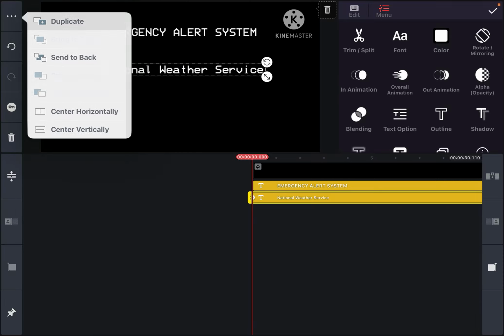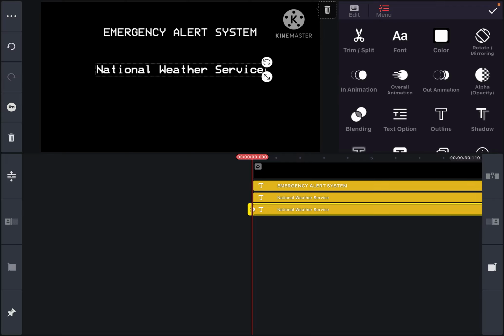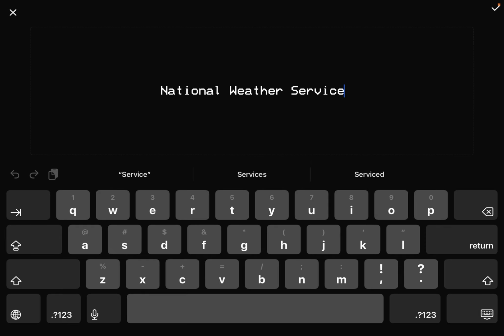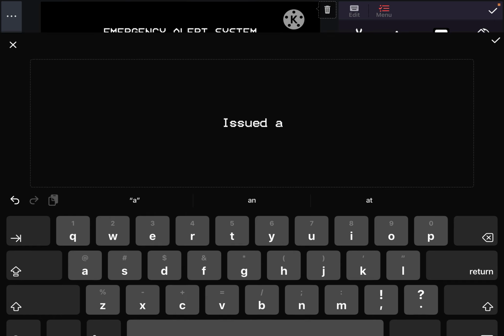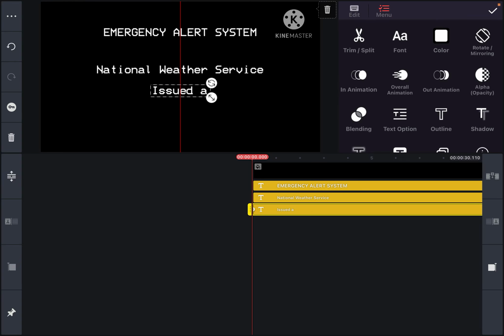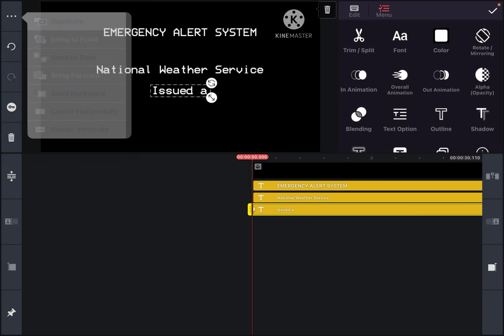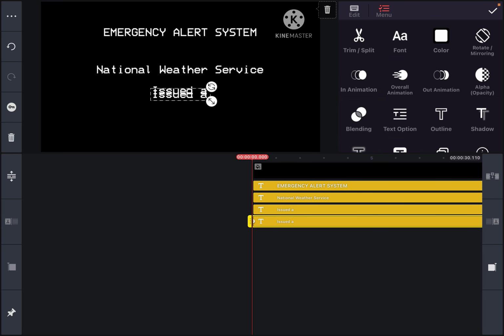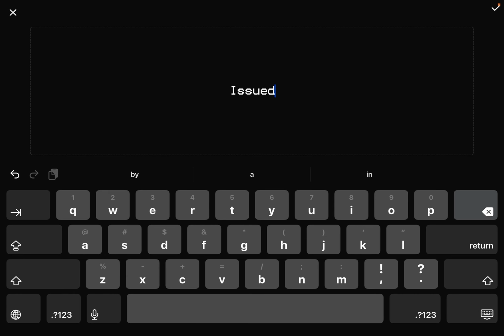Next, duplicate it again. Next, edit the text to Issued A or Issued N. So next, duplicate it, and then just type in practice/demo warning. You can do that alert type, or any others.